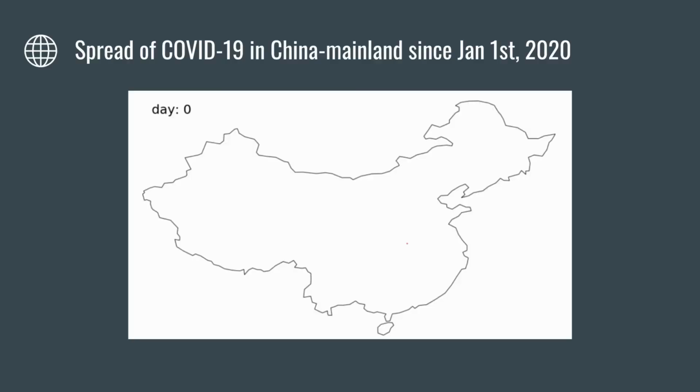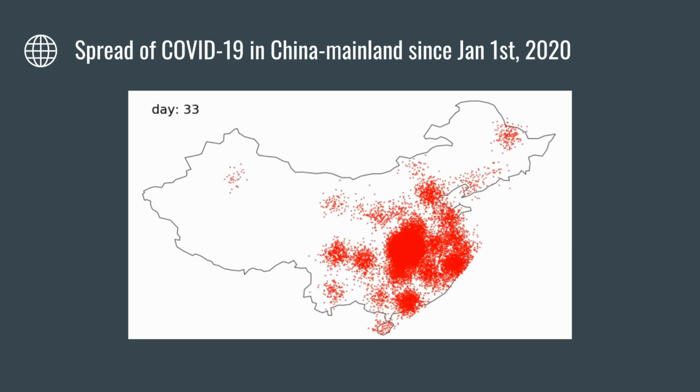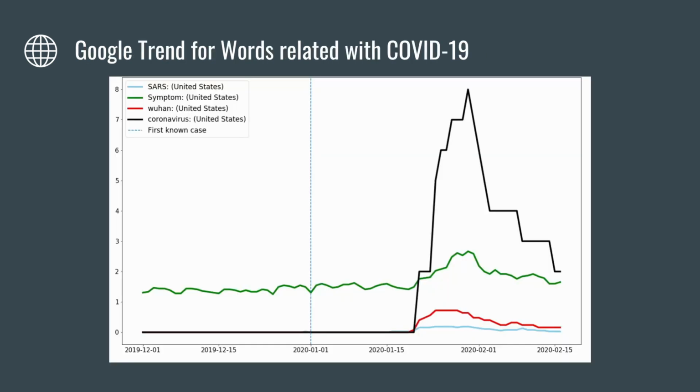the coronavirus. So this is a plot of the cases of the coronavirus across China, and you can see here that the number of cases starts slow and it spreads pretty slowly, but then as the days progress, it explodes exponentially and spreads across all of China, not just the coast. So after we visualized this, we wanted to understand how people reacted.